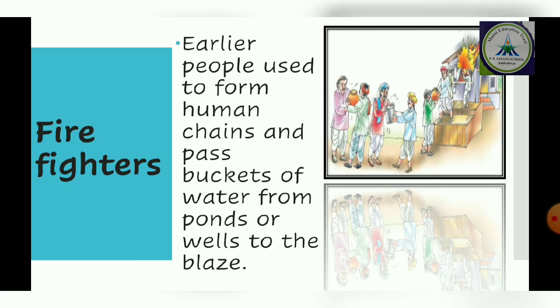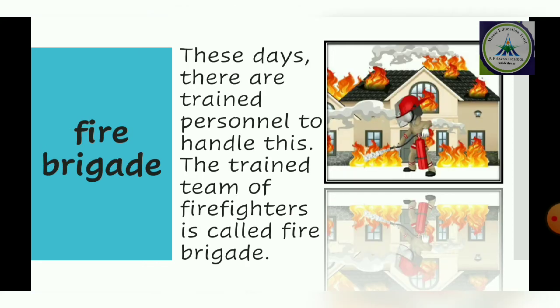A human chain is formed up to the pond, river, well, the source of the water, and from there they just give bucket after bucket to one another. They just pass one along, and then they throw the water on the fire. In this way, they used to stop the fire.